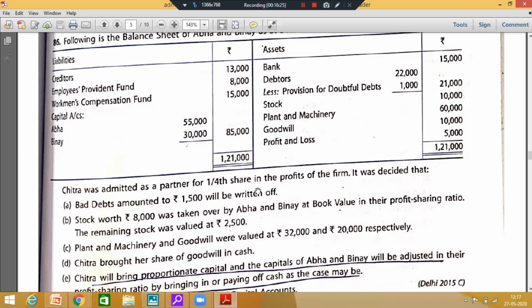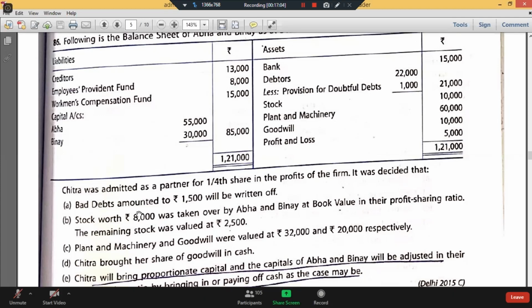Kushi, the account is correct, but I want the entries also to be correct. If in case you are asked the entries, then your entries should also be correct. Yes, Aman has given both the entries correct. The first entry is correct: it's to debtors, 1500. Second entry, 1000 will be written off from provision for doubtful debts and 500 written off for revaluation account. So my second entry will be: provision for doubtful debts and revaluation account debited to bad debts.